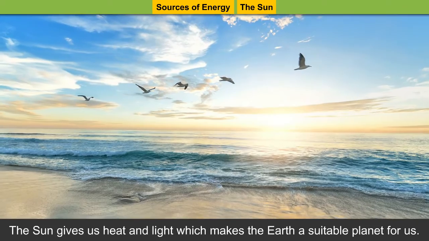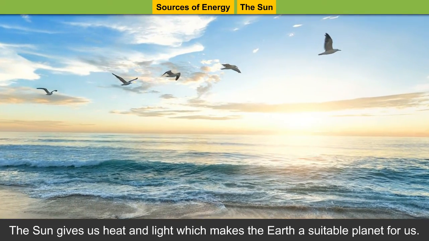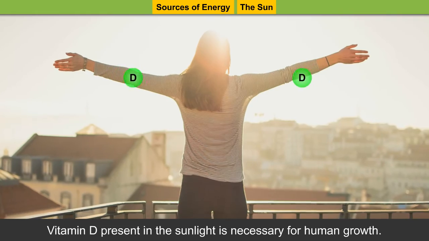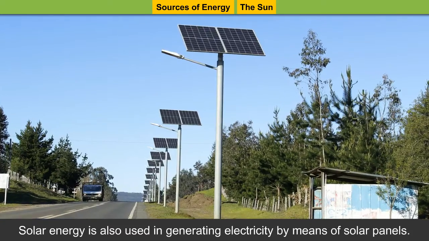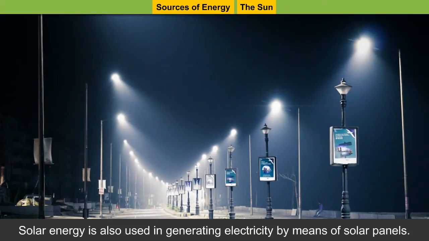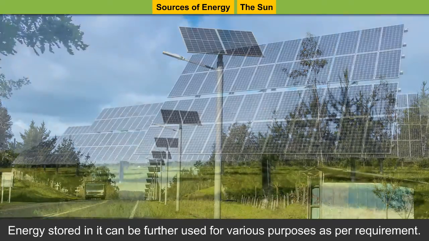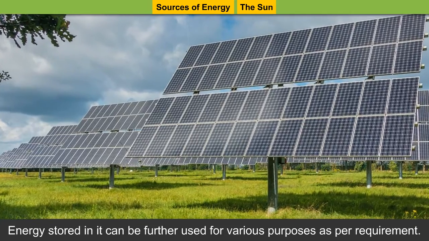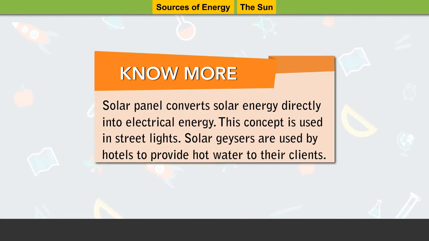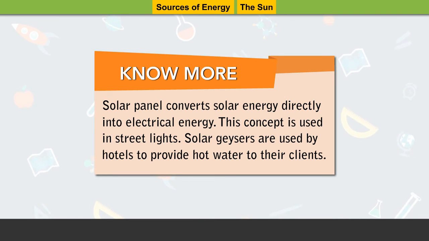The sun gives us heat and light, which makes the earth a suitable planet for us. Vitamin D present in the sunlight is necessary for human growth. Solar energy is also used in generating electricity by means of solar panels. Energy stored in it can be further used for various purposes as per requirement. Solar panel converts solar energy directly into electrical energy. This concept is used in street lights. Solar geysers are used by hotels to provide hot water to their clients.